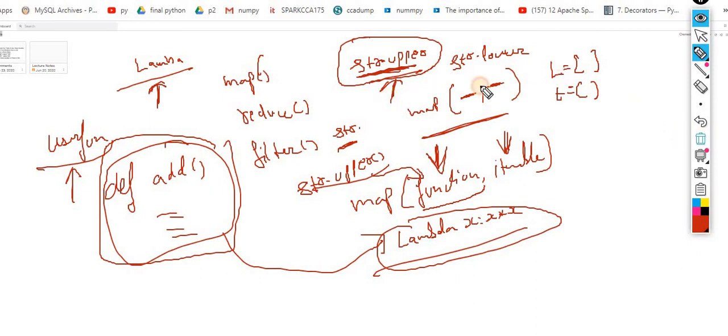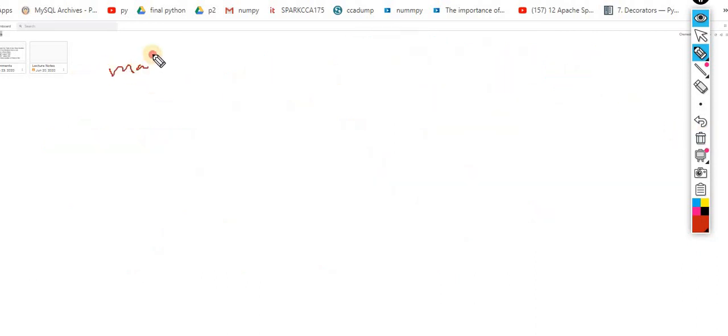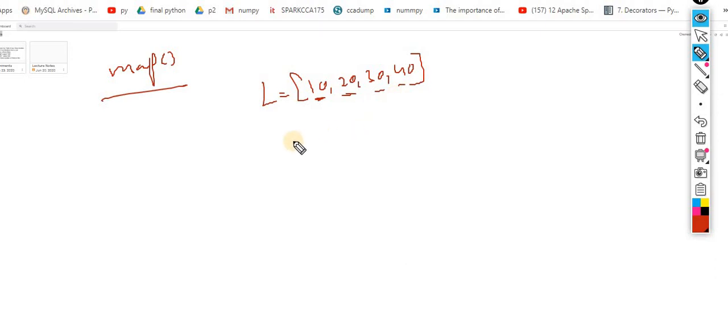Let me show you first what exactly map does. When we use map, let's suppose this one is a list: 10, 20, 30, 40. Now you want to multiply every item of the list by 2, and you need one new list containing every item multiplied by 2. So 10 times 2 is 20, 20 times 2 is 40, 30 times 2 is 60, and 40 times 2 is 80. Your requirement is this one.